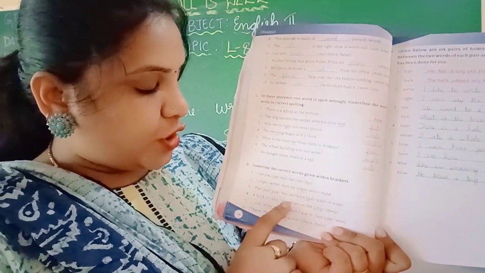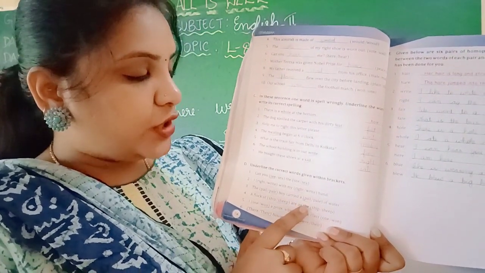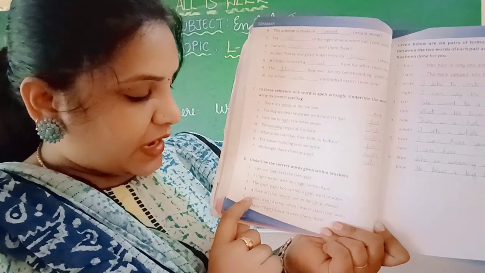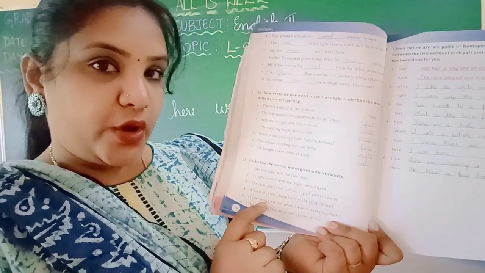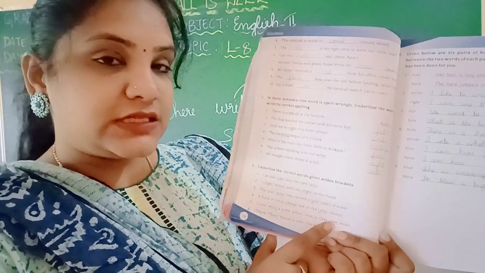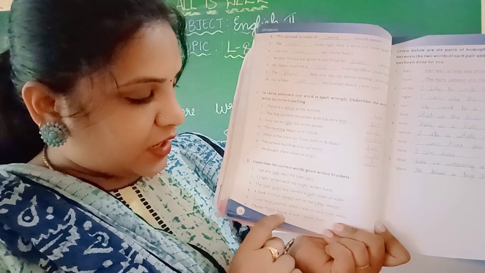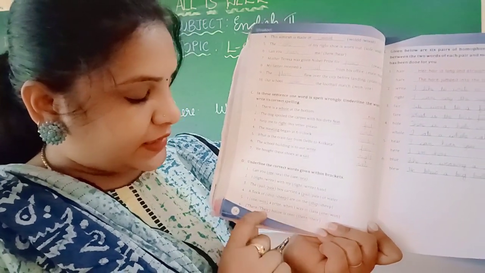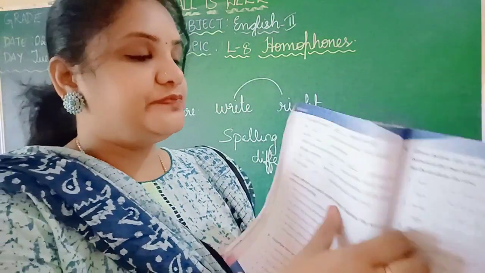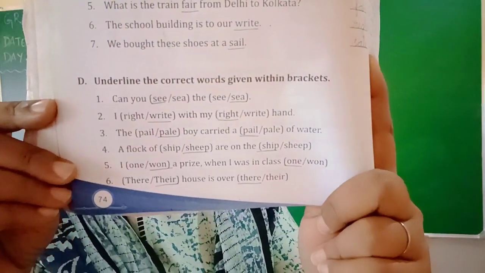A flock of sheep, S-H-E-E-P, sheep, are on the ship, S-H-I-P, ship. I won, W-O-N, won, a prize when I was in class 1, O-N-E, 1. Their house is over there, T-H-E-I-R and T-H-E-R-E. So, complete this also, children.